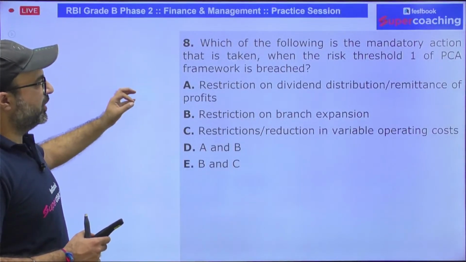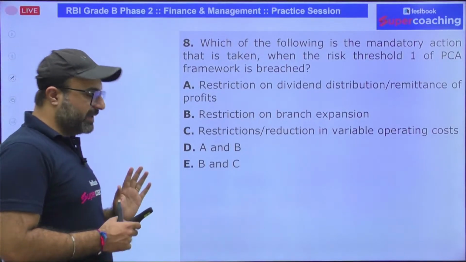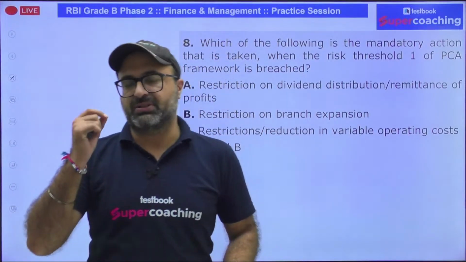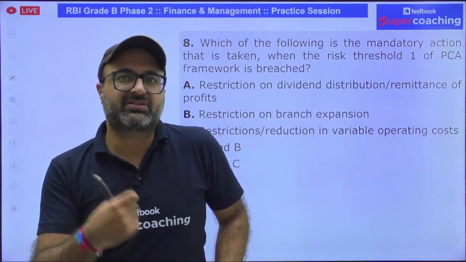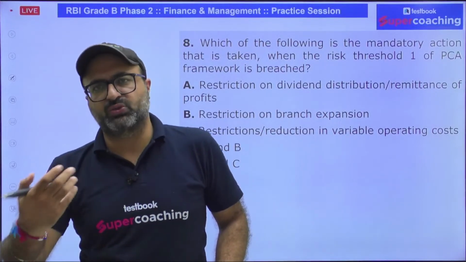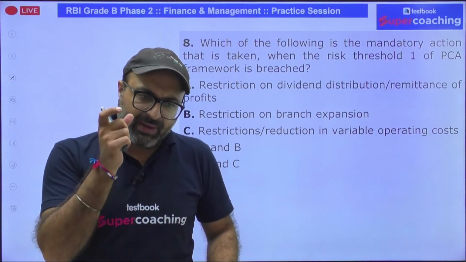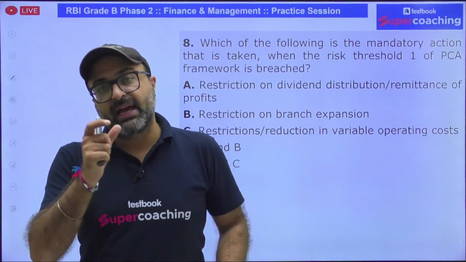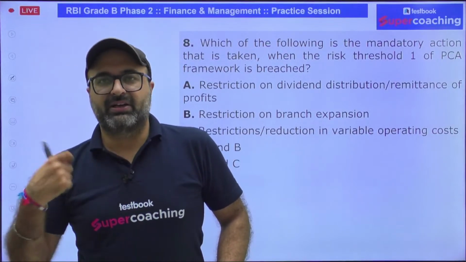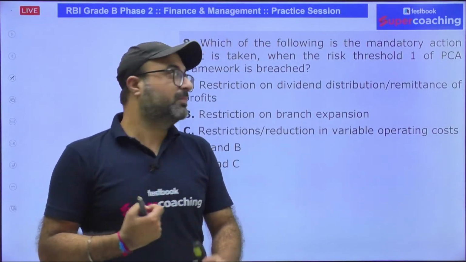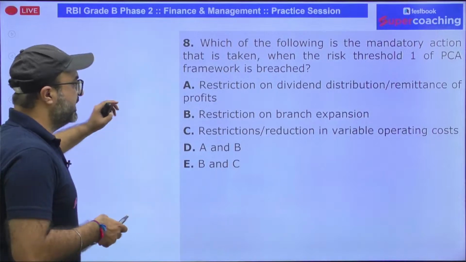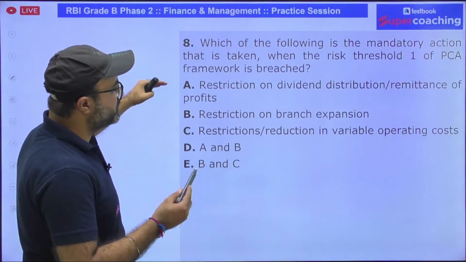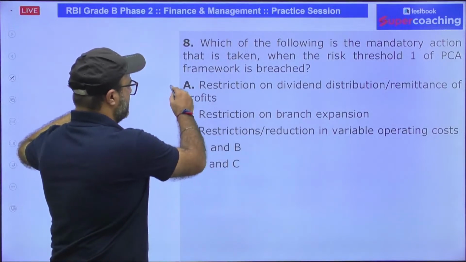Which of the following is the mandatory action? We know this very well. Under PCA, once an organization has triggered the risk threshold conditions, maybe 1, 2 or 3, there are some mandatory restrictions which are included, and there are some discretionary restrictions which are included. If I talk about risk threshold 1, mandatory restriction on the dividend distribution or remittance of profit, this is true.